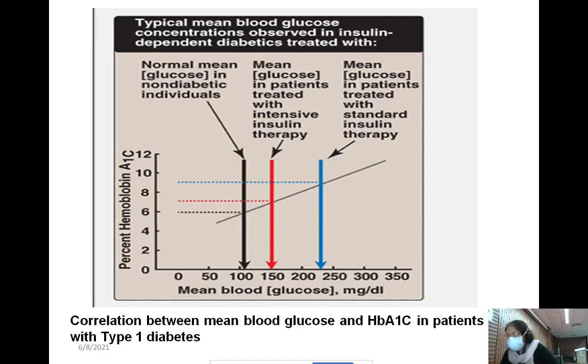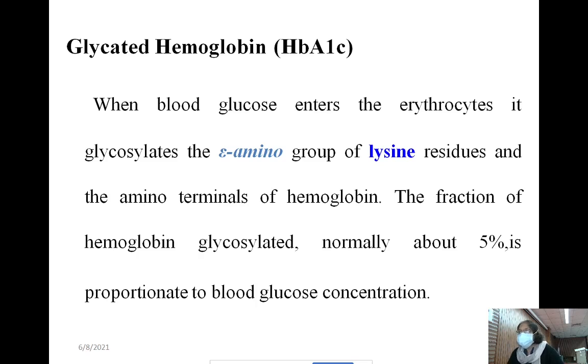In the last class, I mentioned glycosylated hemoglobin, but it should be uttered as glycated hemoglobin. Why? Even if it is glycosylation of glucose to the protein hemoglobin, the hemoglobin polypeptide chain, this glycosylation is non-enzymatic. Without the help of any enzyme, there will be spontaneous glycosylation, with no catalysis by enzyme.